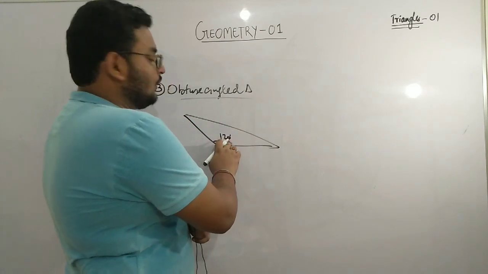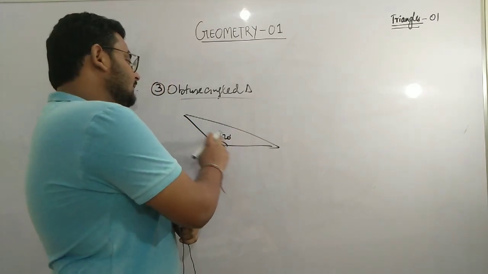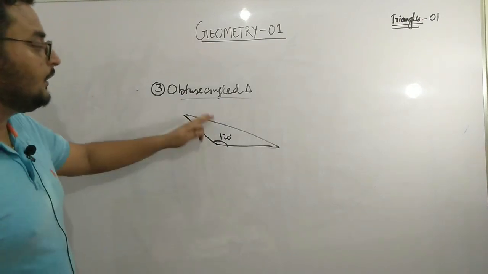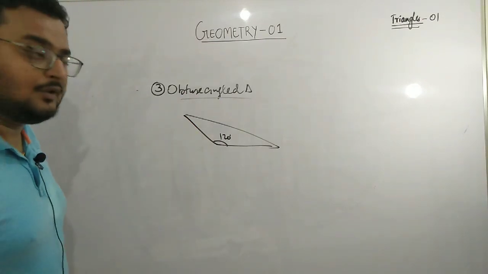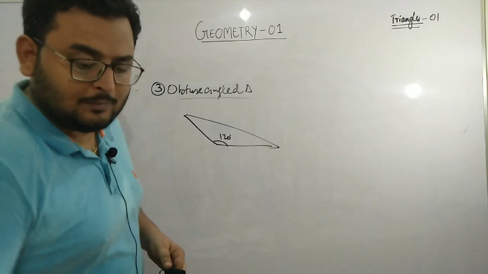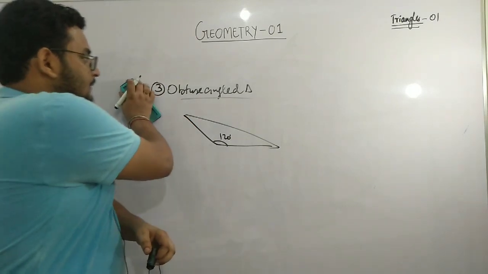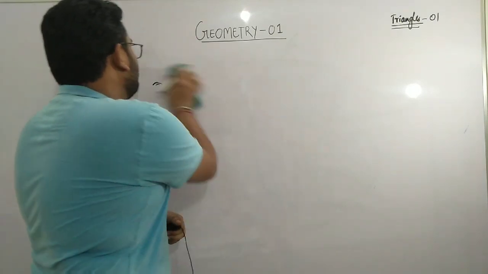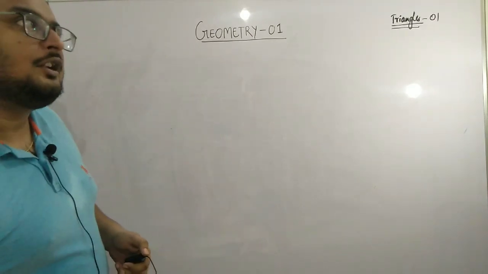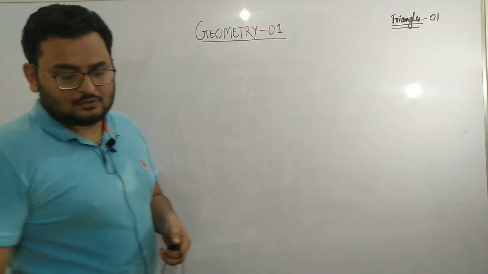Suppose this angle is 120 degrees. You know that this angle is greater than 90 degrees and less than 180 degrees, so this particular triangle is an obtuse angle triangle. I hope it is clear to you. Now moving ahead, I am going to discuss with you some important terms which should be very clear to you.